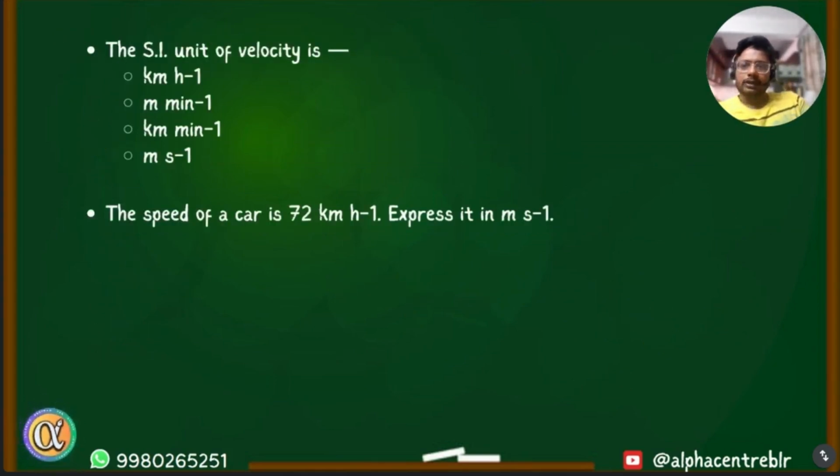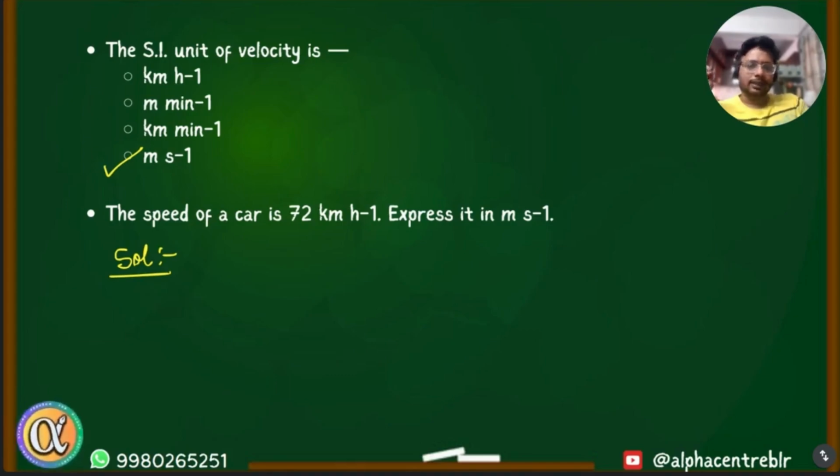The SI unit for velocity is, yes, Manav? Option D. The SI unit for velocity is meters per second. A car is moving at a speed of 72 kilometers per hour. Can you find the speed of the car in meters per second?